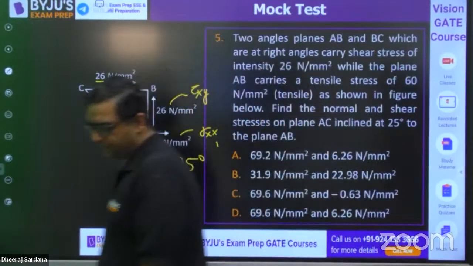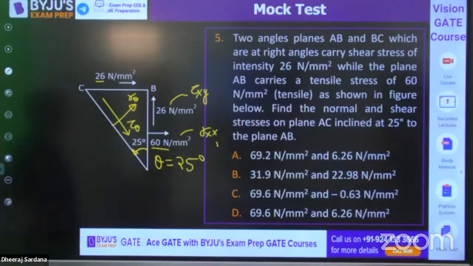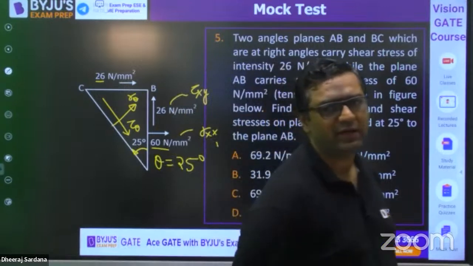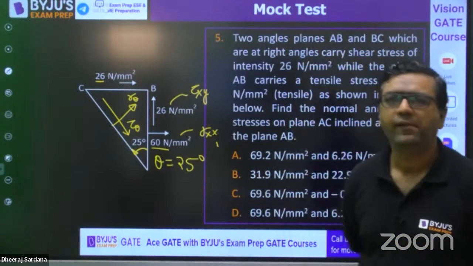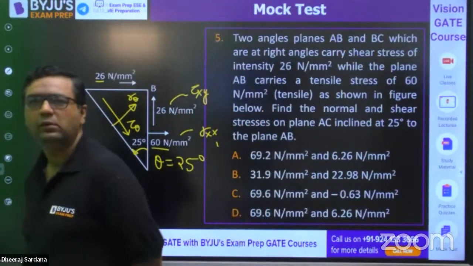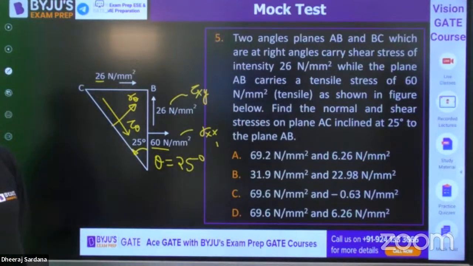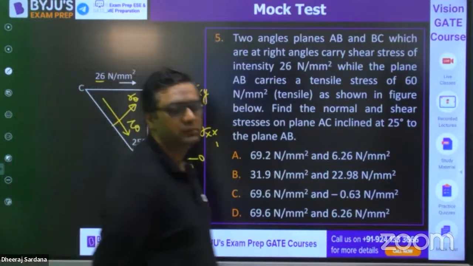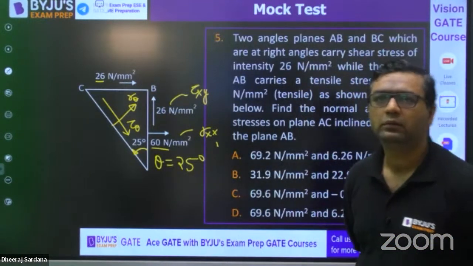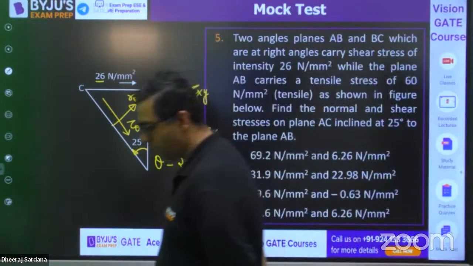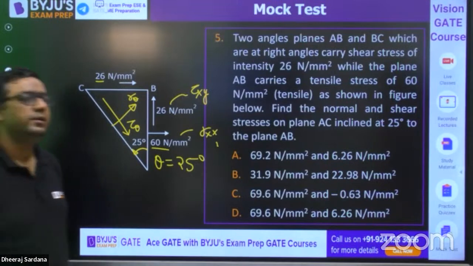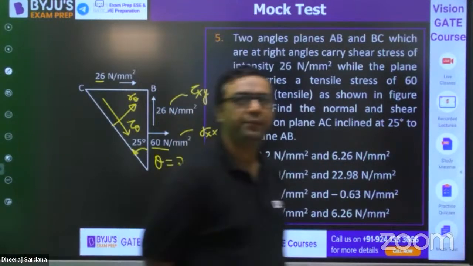Solve it, everybody. This is not a very big session, it is 1 to 1.5 hours at the max. Solve it, guys.